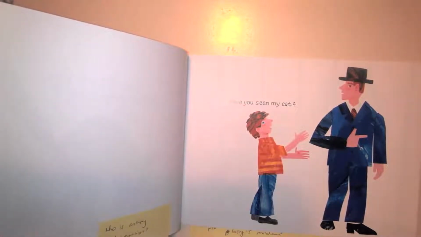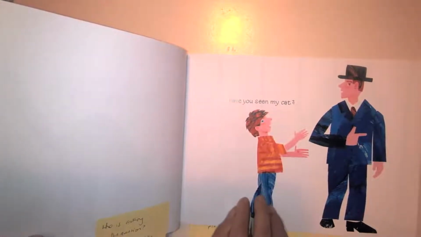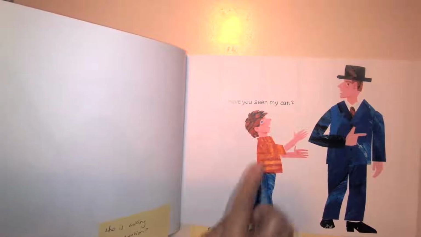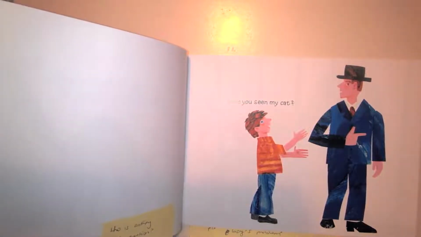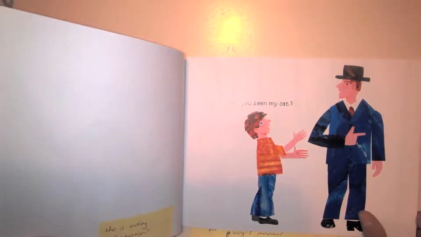So I'm noticing something. Someone in our story is asking a question. And it looks to me like it's one of our characters. And this character is a little boy. Now we don't know his name, but he's asking, have you seen my cat? And look what the man is doing. He is pointing. Maybe he knows where this kid's cat is. Let's see if we can find out.